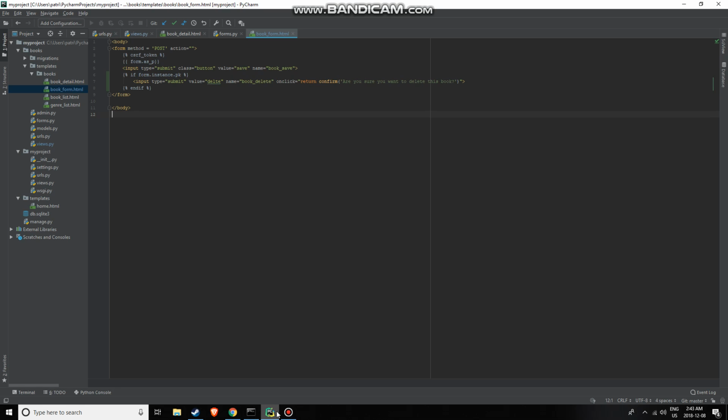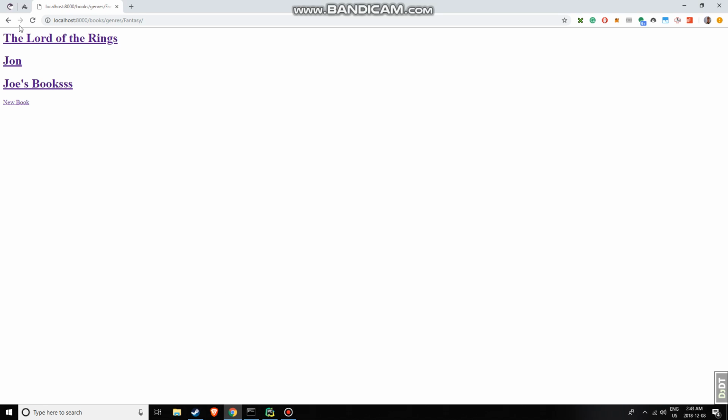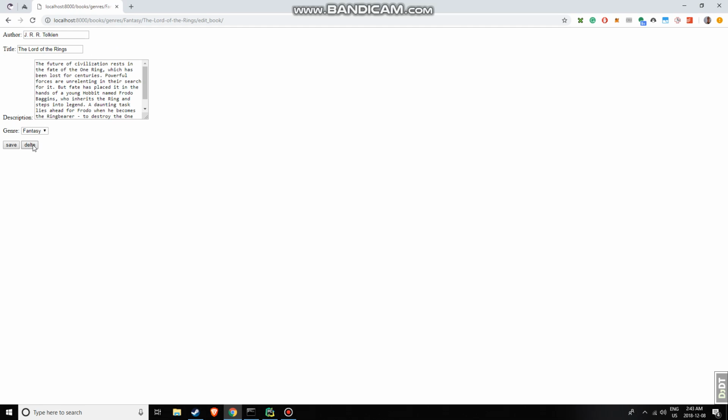One improvement we can make is that instead of just saying this book, we can add its name in there. So we'd say delete book.title. The only thing with this is that in our view before, when we loaded the form, we didn't pass the book context in, so we just have to do that as well. So let's give that a shot. Let it refresh. Say Lord of the Rings, edit book, delete. It says, are you sure you want to delete the Lord of the Rings?